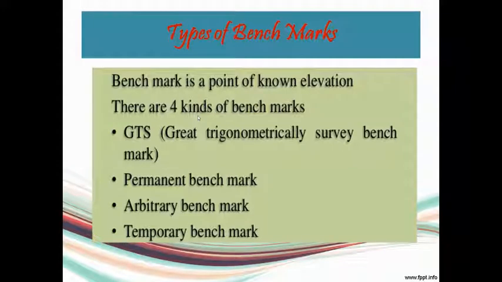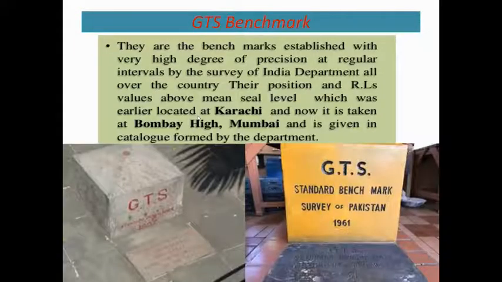Now, we have seen the word benchmark. You know, there are four kinds of benchmark. You will be knowing this. You might have heard these words: Great Trigonometrical Survey Benchmark. Then, second one, Permanent Benchmark. Then, Arbitrary Benchmark and Temporary Benchmark. It seems this arbitrary benchmark and temporary benchmark are almost the same, but there are minor differences between these two. Let us see one by one.